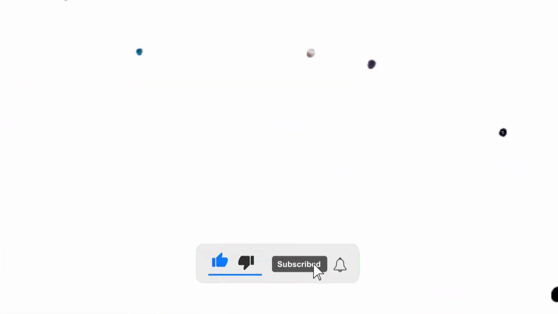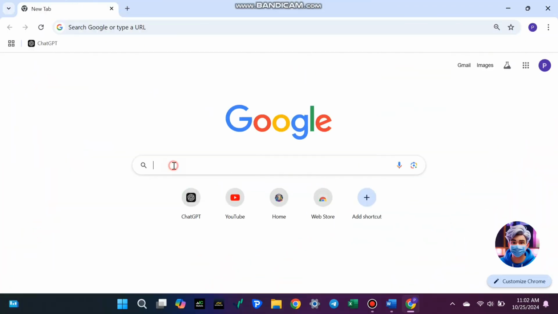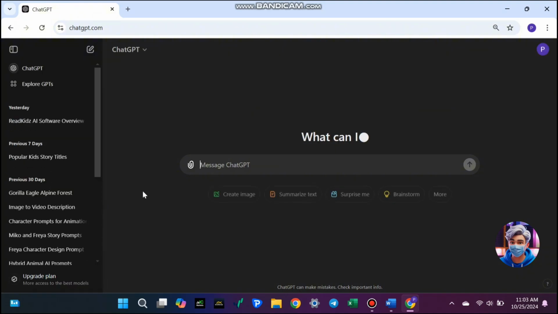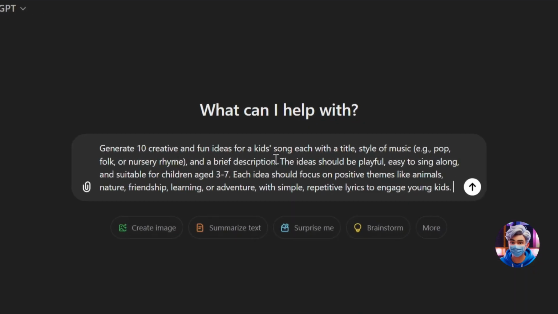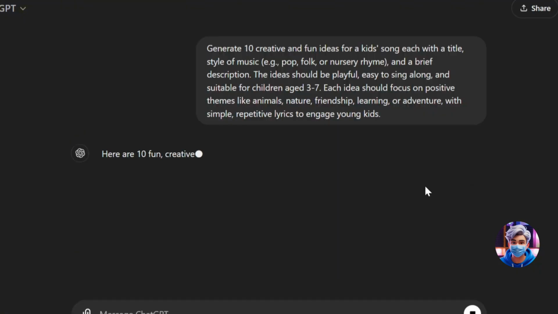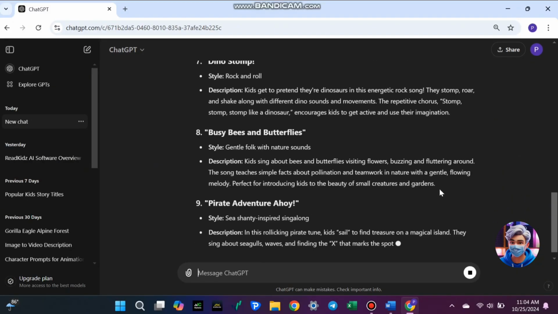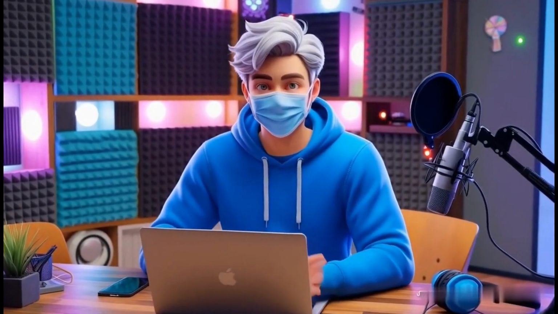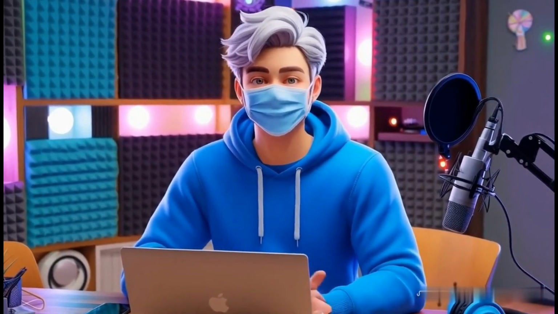Let's get started. The first step is to come up with a catchy song idea for kids. But instead of spending hours thinking, we can make it simple by using ChatGPT. All you need to do is go to ChatGPT, copy and paste the first prompt from the video description, and hit Generate. In just a few seconds, you'll have a list of creative song ideas with titles, music styles, and short descriptions. Once you have the list, go through it and pick the one you like best. For this video, I'm choosing Animal Parade. It's lively, fun, and perfect for keeping kids entertained.